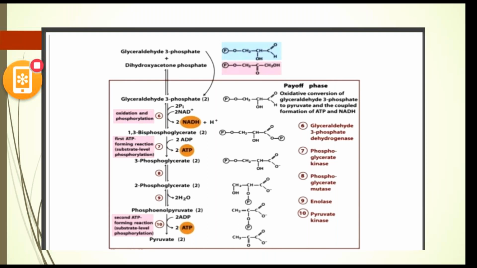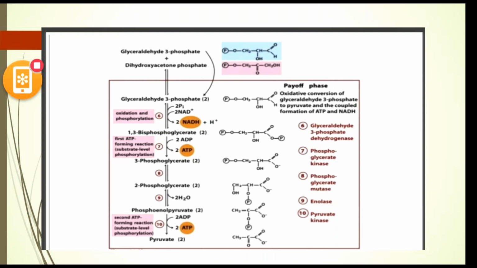Now two hydrogens released in the oxidation reaction are transferred to the hydrogen acceptor NAD plus, which gives rise to NADH plus H plus. Here one NADH gives rise to 2 molecules of ATP.